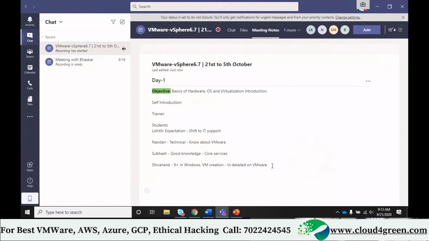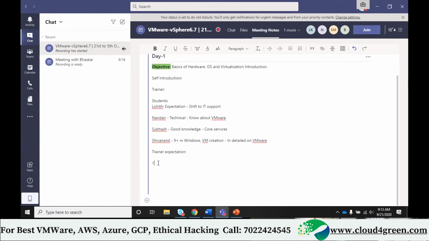Similarly, as a trainer, I do have some expectations. Trainer expectation: the first thing is I want 100% attendance from you. Even though the session is recorded, in very rare cases you may miss a session, but most of the time I want you to be available either in person or remotely. If you cannot make it in person, you can join remotely. I need 100% attendance. Second, every student will get recorded videos.